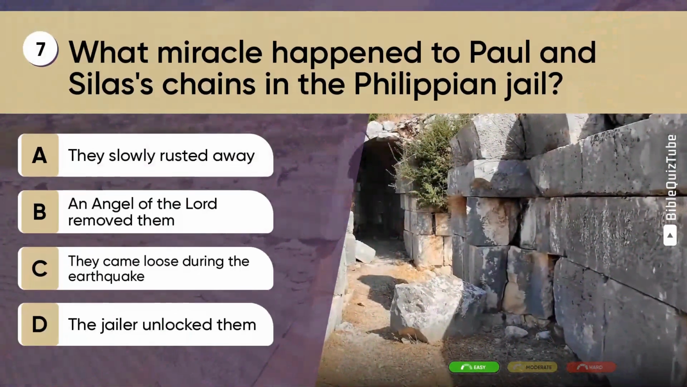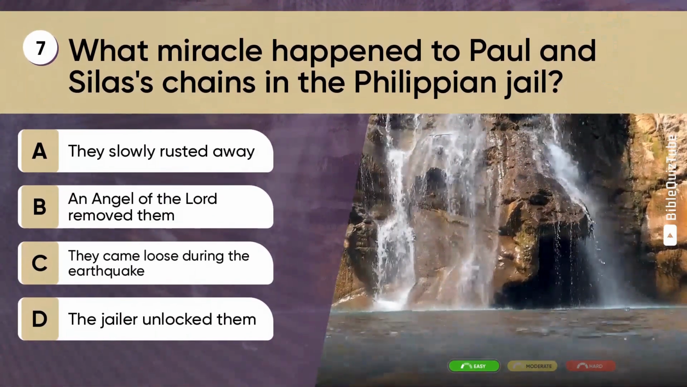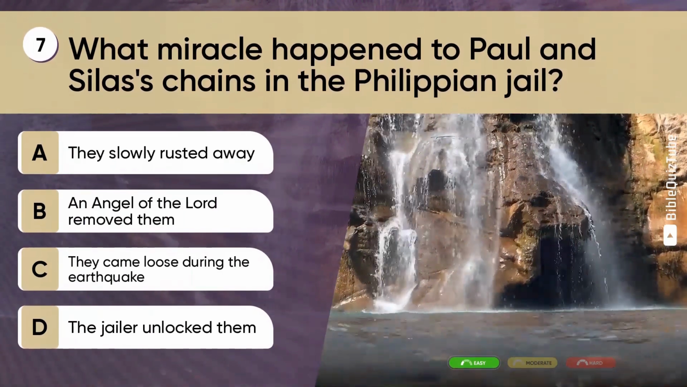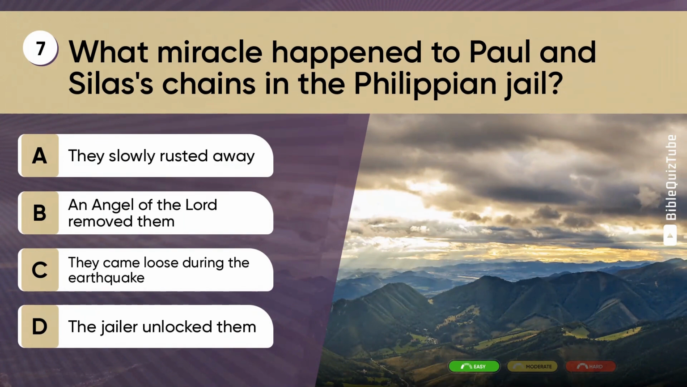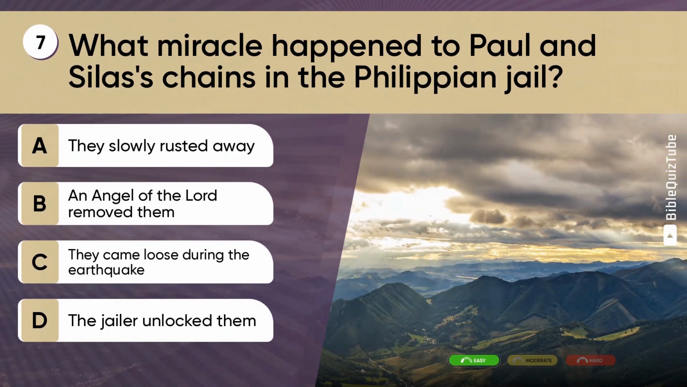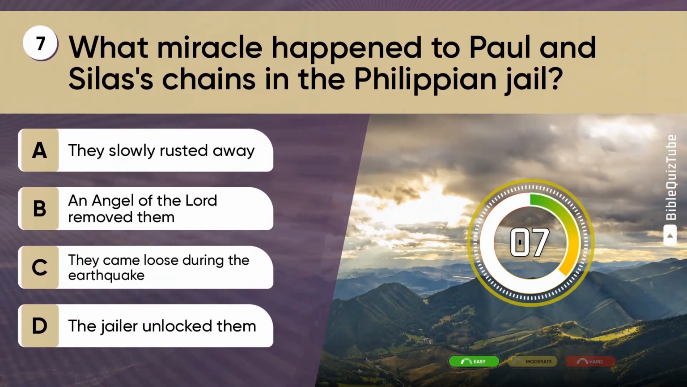Question 7. What miracle happened to Paul and Silas's chains in the Philippian jail? A. They slowly rusted away. B. An angel of the Lord removed them. C. They came loose during the earthquake. D. The jailer unlocked them.